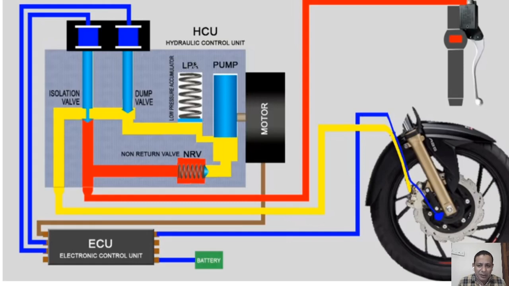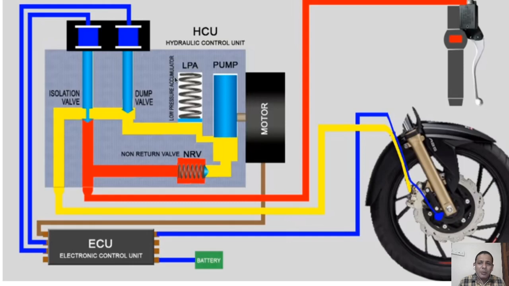Low pressure accumulator means it accumulates, similar to our microcontroller accumulator. It will accumulate the excess fluid in this hydraulic tube, in this LPA, low pressure accumulator.